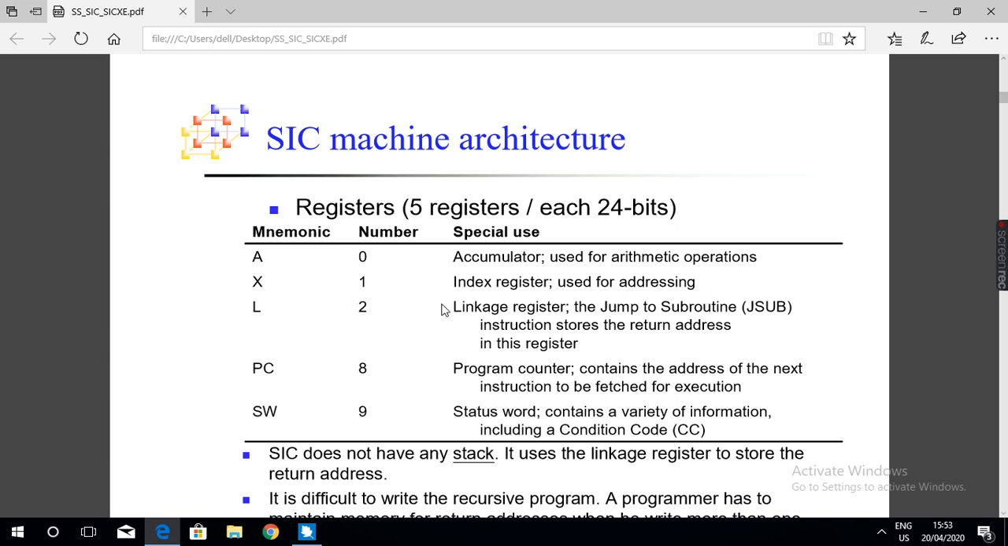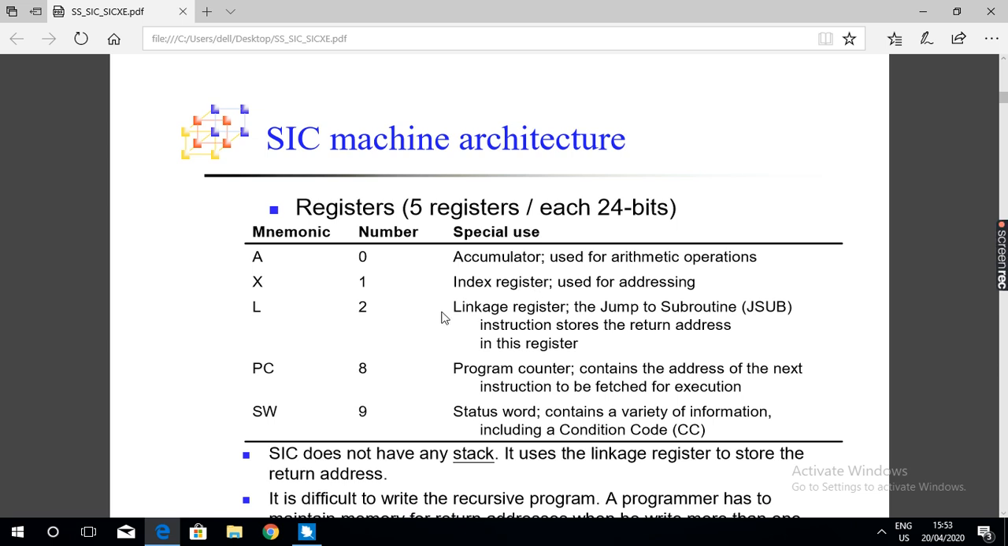The second register is called the index register. This is also 24-bit. The mnemonic for the index register is X, and its register number is 1. This index register is used to store the address. The index register is used to store the address of the memory location, not the data.